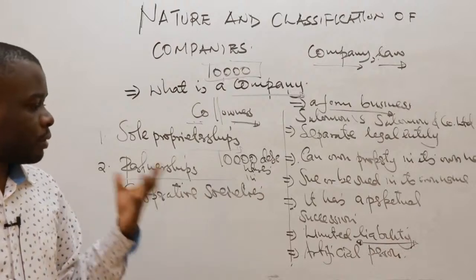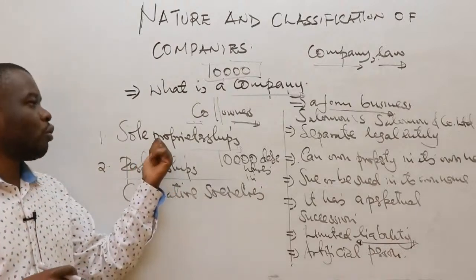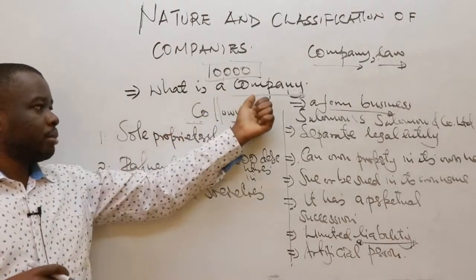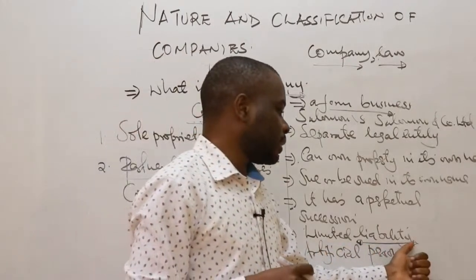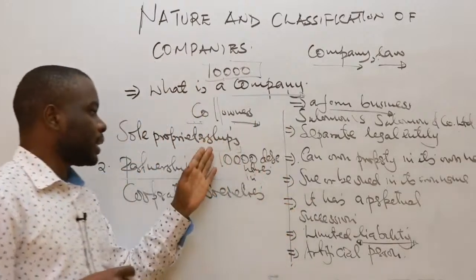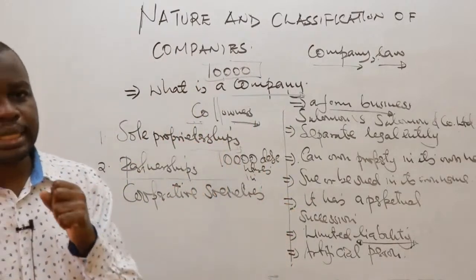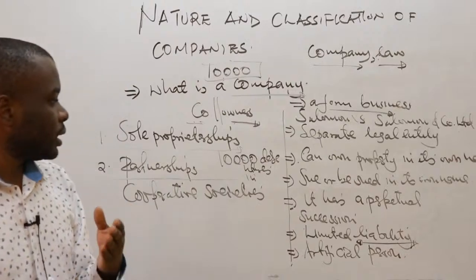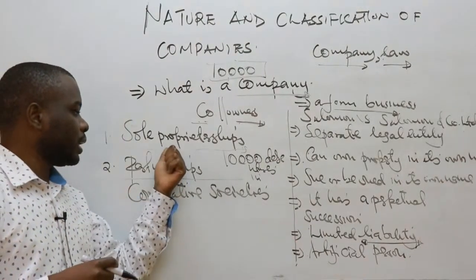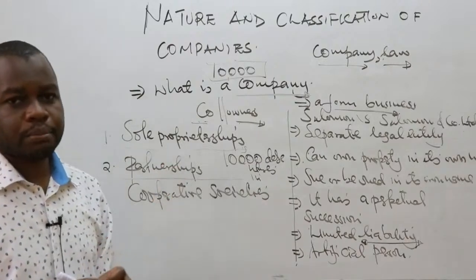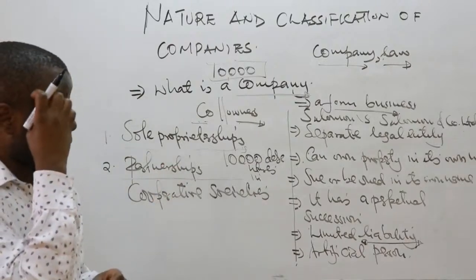So the liabilities of the business are like those of the owner. In the case of a company, it can have limited liability, such that the liabilities of the owners are limited up to a certain extent. This is not realized in the case of a business like a sole proprietor or a partnership.